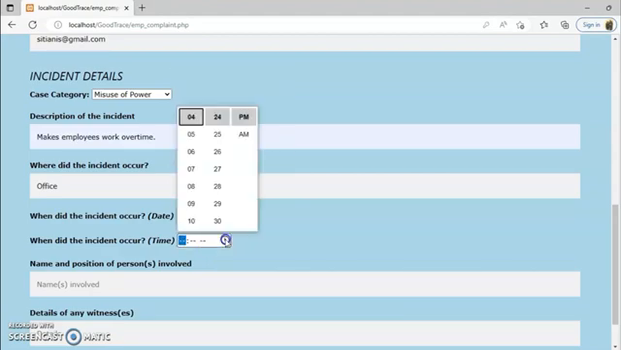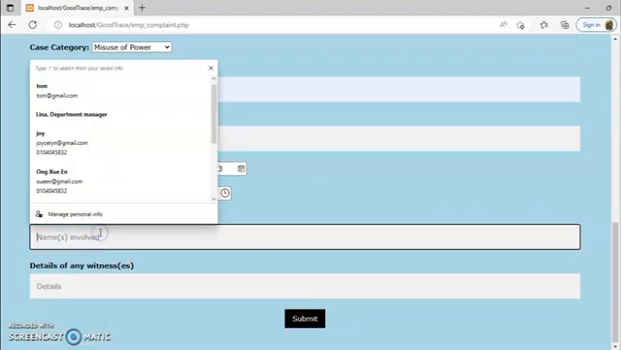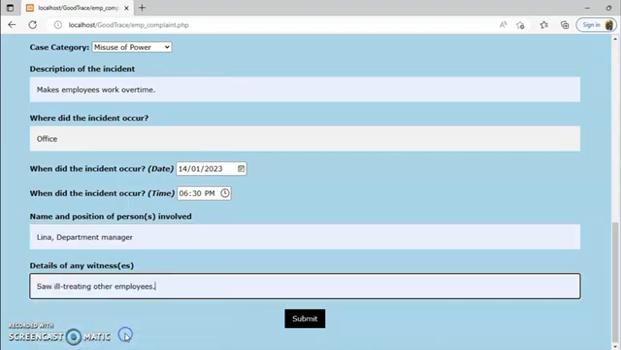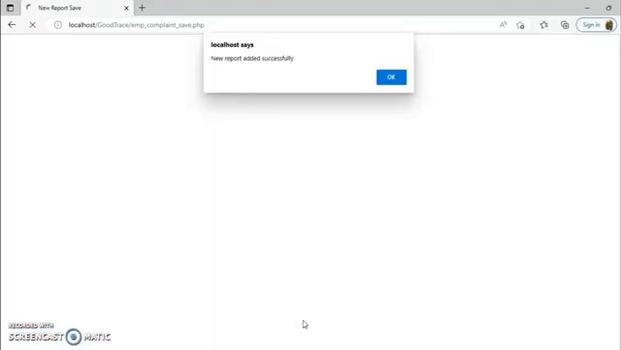Next, date and time of the incident. Next, name and position of the person involved, and also if there are any witnesses. Then the employee can click submit. After that, a note will pop out saying new report added successfully.